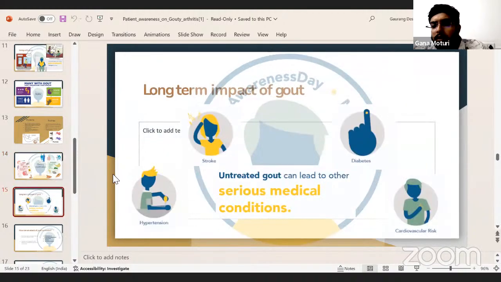So, the long-term impact of gout: untreated gout can lead to other serious medical conditions such as hypertension, stroke, and diabetes. It has been shown in various studies that hyperuricemia is associated with metabolic syndrome and cardiovascular risk.